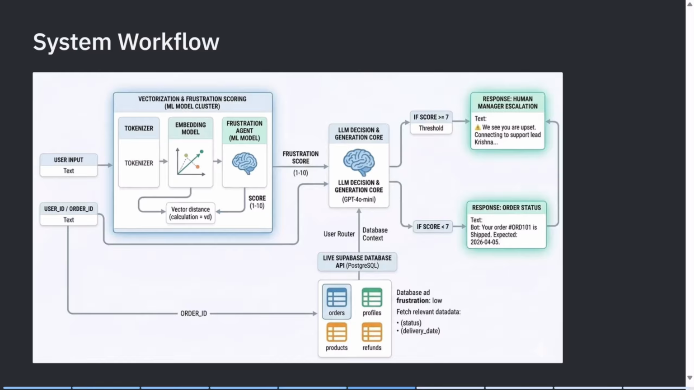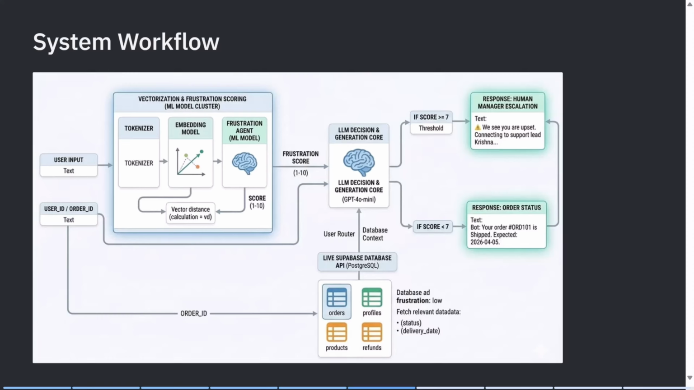Now, this frustration score is passed to the LLM decision and generation core. At the same time, we also fetch real time data from a Supabase database, such as order status, delivery date, or refund details. So the LLM does not just create random responses, it uses actual database context to give an accurate and personalized reply, generally like a RAG model.